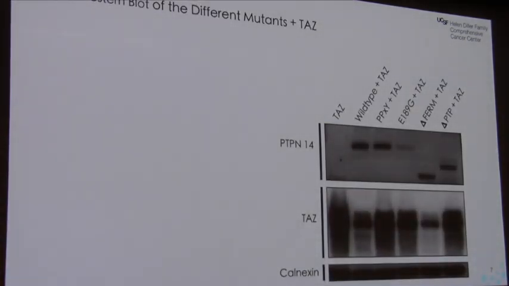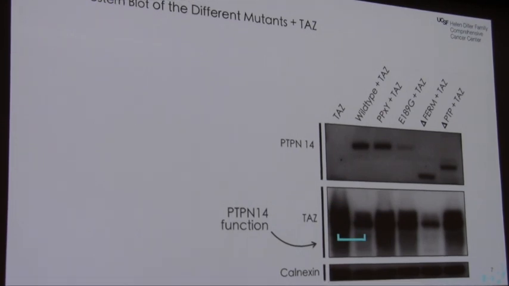Another assay that we did was we combined TAZ and the different mutants of PTPN14 and overexpressed them in HEK293 cells. Here, as I mentioned before, one of PTPN14's main functions is to downregulate TAZ level, and we see that in our data here. We see that with the combination of wild type and TAZ, the level is much lower than only TAZ being overexpressed alone.